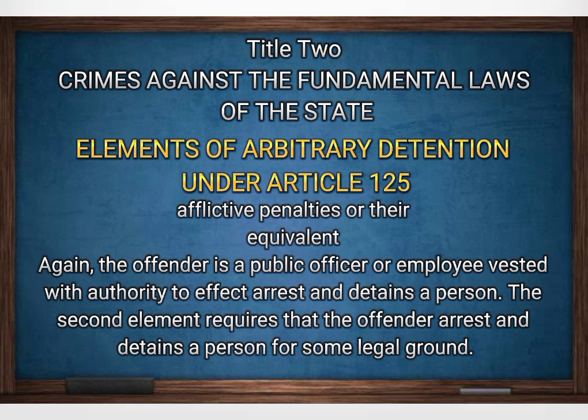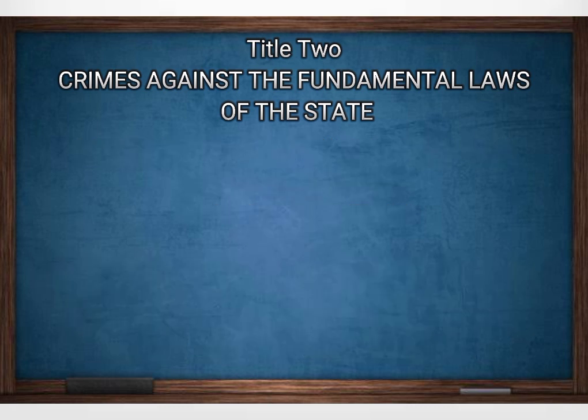The offender is a public officer or employee vested with authority to effect arrest and detains a person. The second element requires that the offender arrest and detains a person for some legal ground. Let us analyze this example.